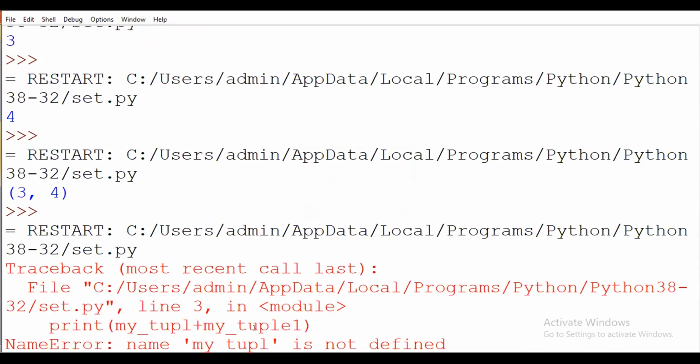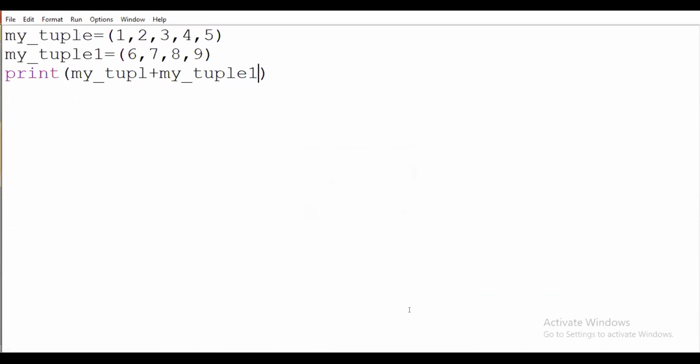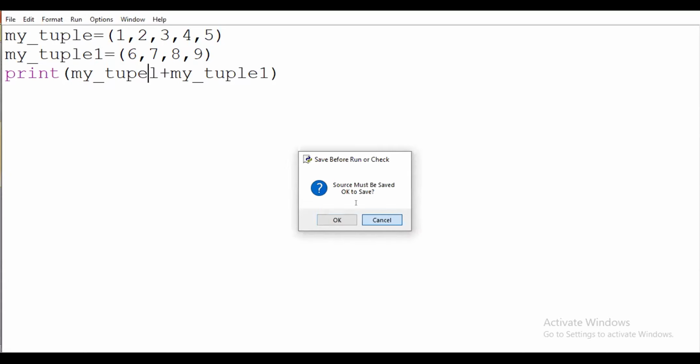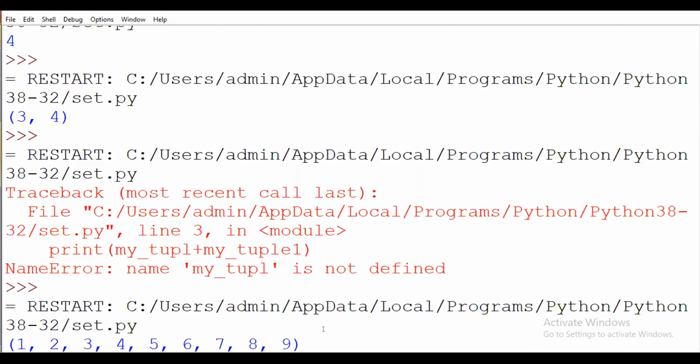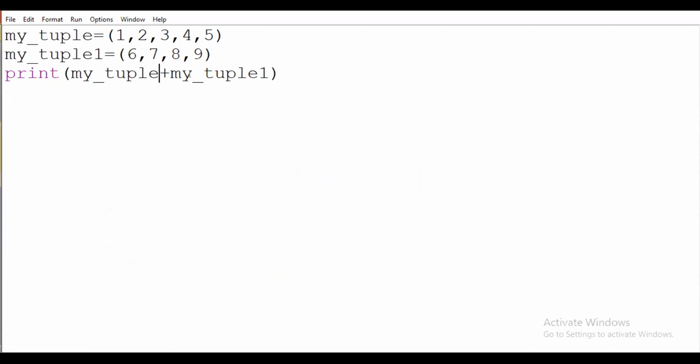You have to wait just 1 minute. So you have to see here the concatenation operation: I am performing the addition of these two different tuples.